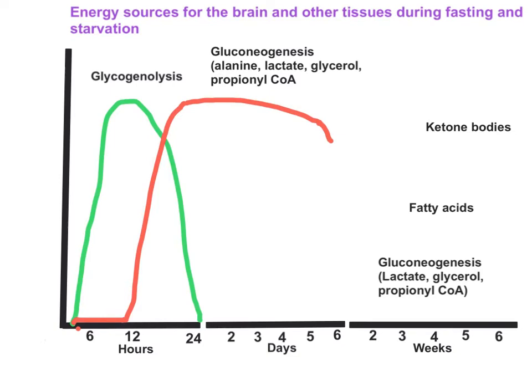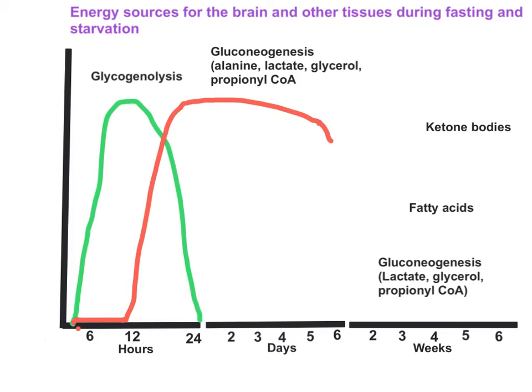Now lactate coming from anaerobic glycolysis will also support glucose formation. For 2 lactate converted to 1 glucose, you need 6 ATPs. Glycerol coming from triglyceride breakdown can also be converted to glucose. Propionyl CoA coming from oxidation of odd number carbon fatty acids can also be converted to glucose. So in the first 1 week, gluconeogenesis is predominantly supported by alanine and partly supported by lactate, glycerol and propionyl CoA. But after 1 week, what happens?